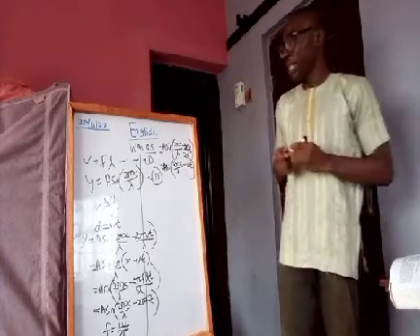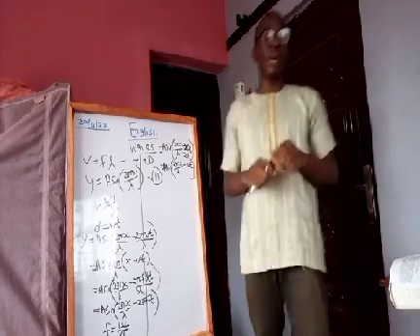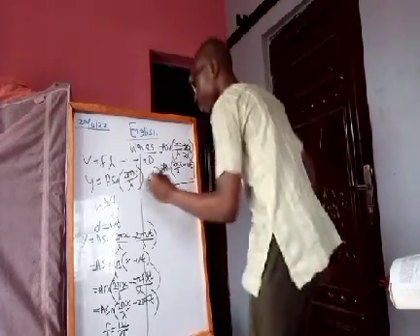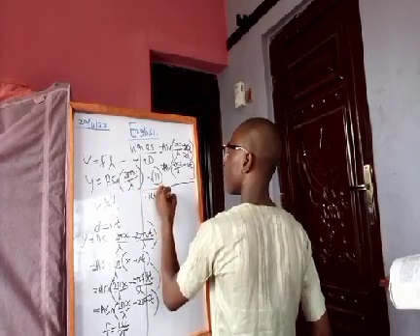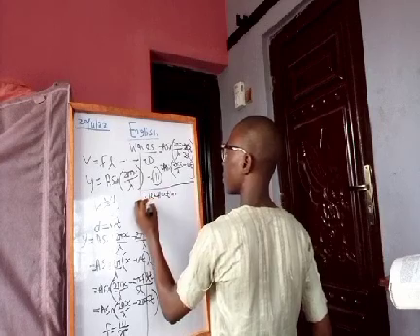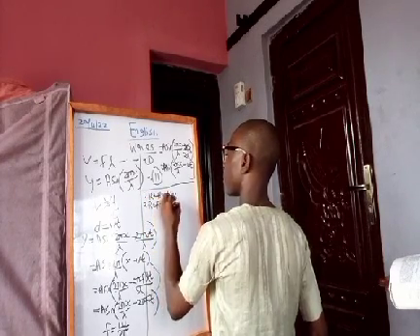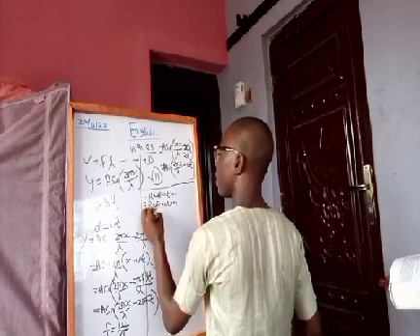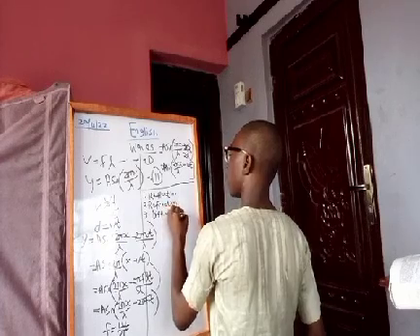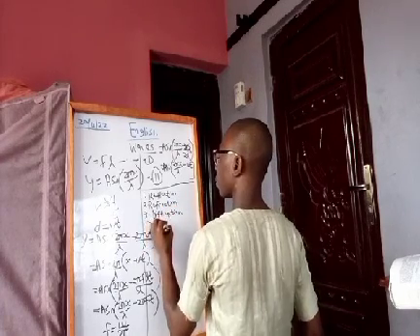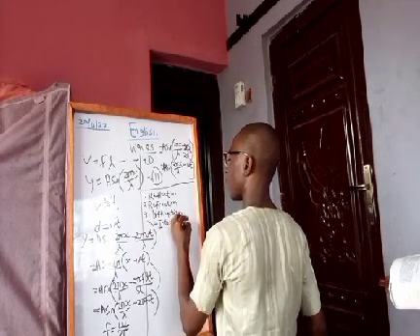So the next part of this class, we're talking about the properties of waves. And there are 5 major properties of wave. They are reflection, refraction, diffraction, interference, and polarization.